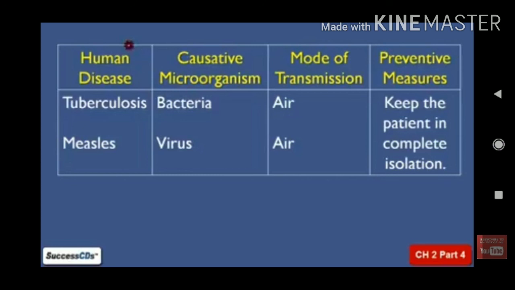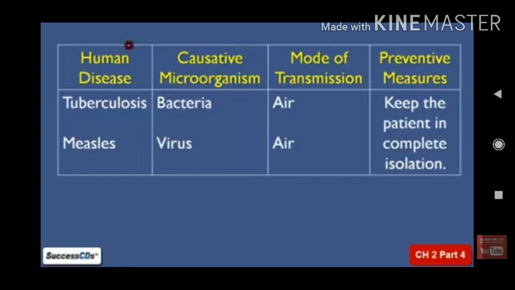Of course, for TB there is also a vaccine which can be given to small children at an early age. So by that you will not get TB in future, students. So you take the vaccine, you will not get TB in future. So the vaccine is available, along with personal care and isolation. These three are the main preventive measures.